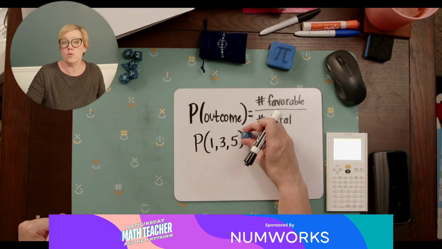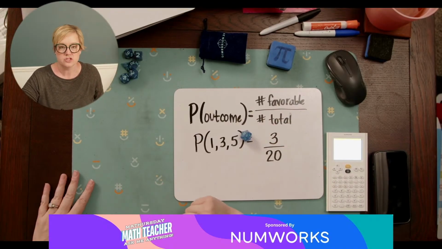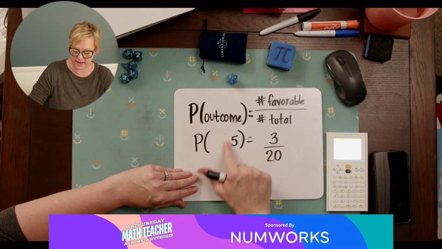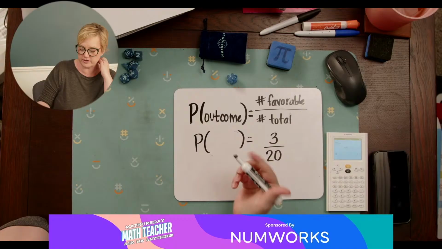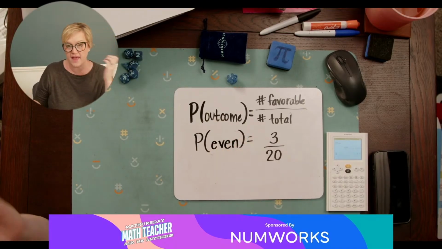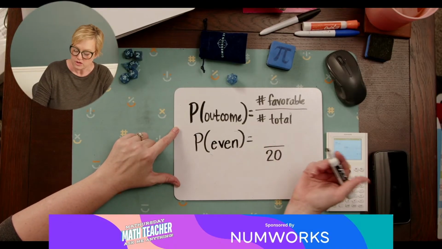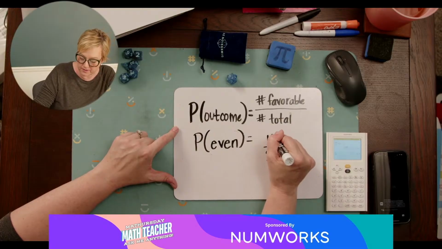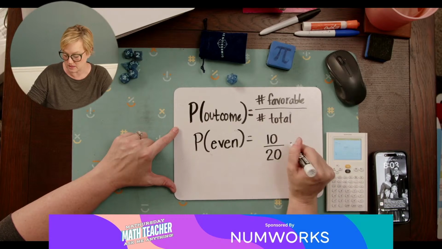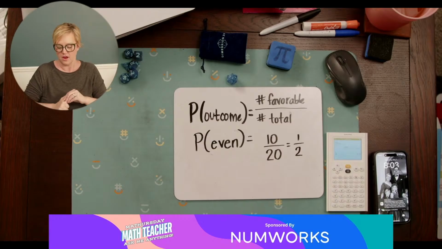Now, the fact that I rolled a 2, I had a 1 in 20 chance of rolling that 2. If we broadened it, maybe instead of 1, 3, or 5, we ask what's the probability of rolling an even number? In that case, I've got 2, 4, 6, 8, 10, 12, 14, 16, 18, and 20. So my probability of rolling an even number is 10 out of 20. I've got 10 even numbers, which is 1/2, which is 50%.